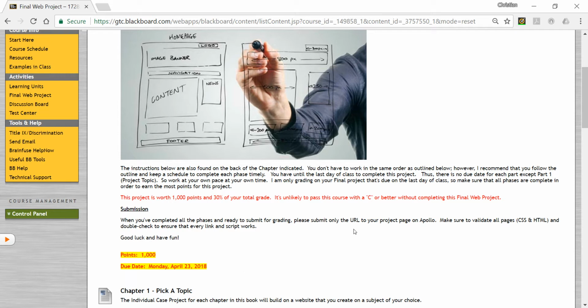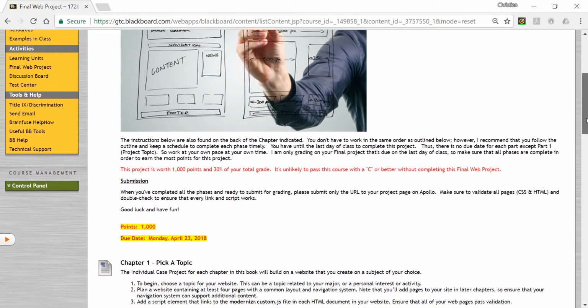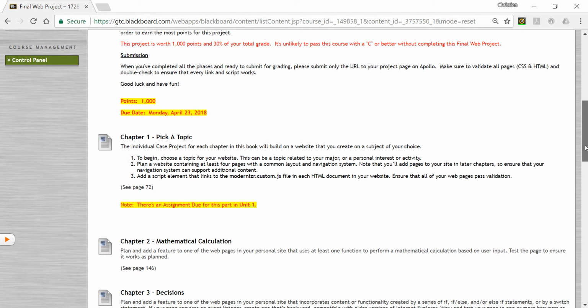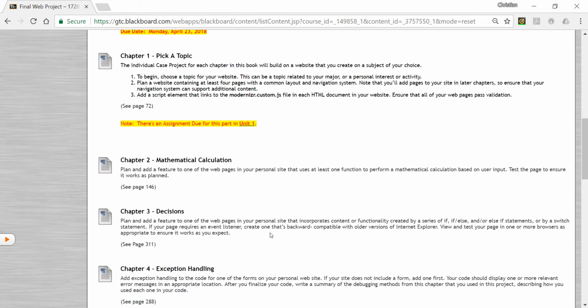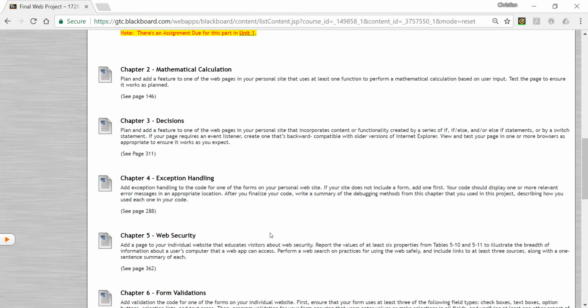All the requirements, or the rubric score, will be based on what's covered in each chapter. If you look down here, each chapter 1, 2, 3, 4, and so on gives you a guide of what to include in your project. It's also in the book, but I reiterated it here. These are the components that you will have to build into your project. Again, I'm not putting any timeline here, so I'm not going to put a due date for Unit 3 or Unit 4 and so on. You have to do this on your own time.